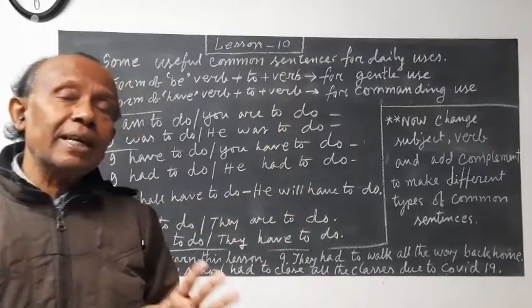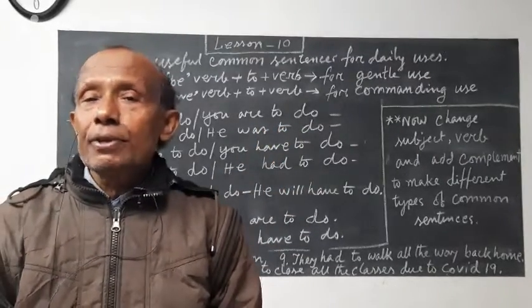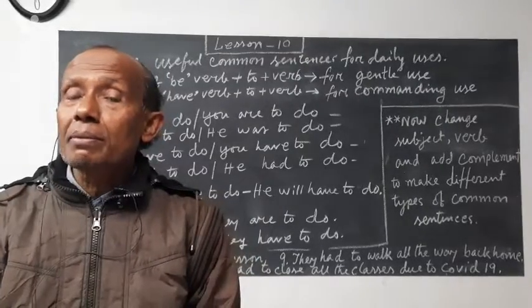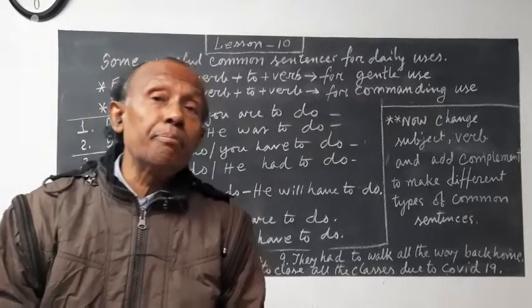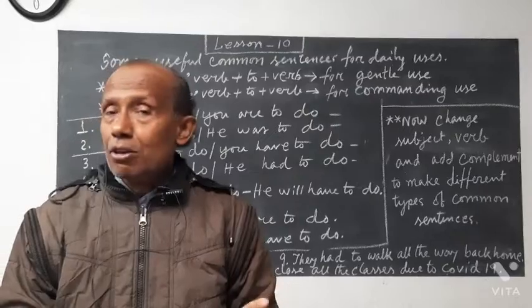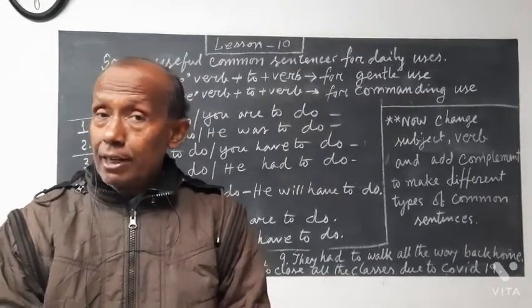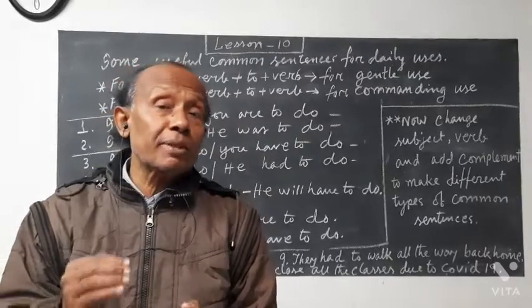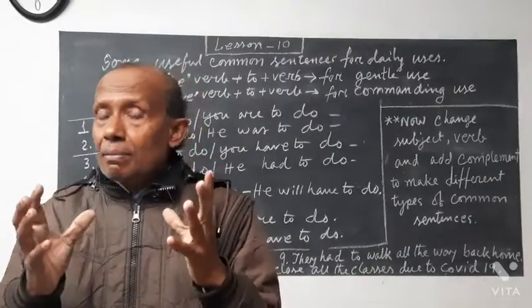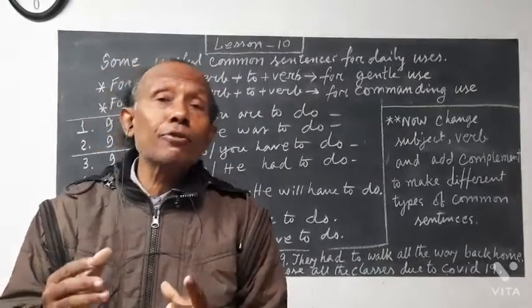So I think you are understanding this. And if you have some doubts, write to the comment box. I know you have many grammar books also, because you have learnt English very carefully for the last 10, 15 years. But you have some doubts, you have some problems with speaking, you do not have the flow of speaking.